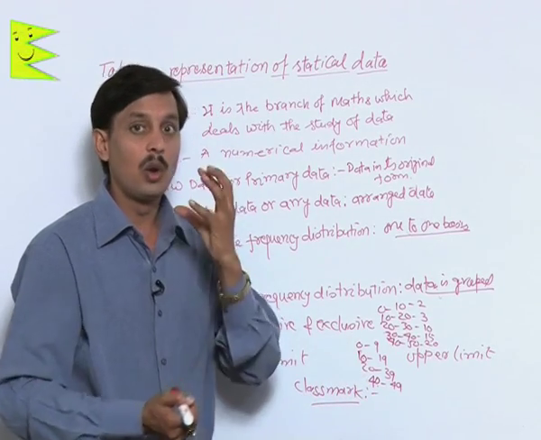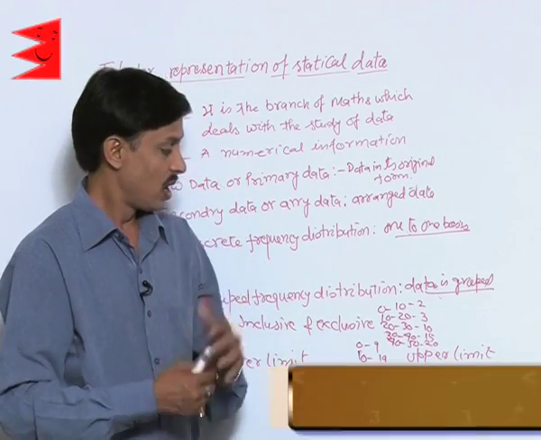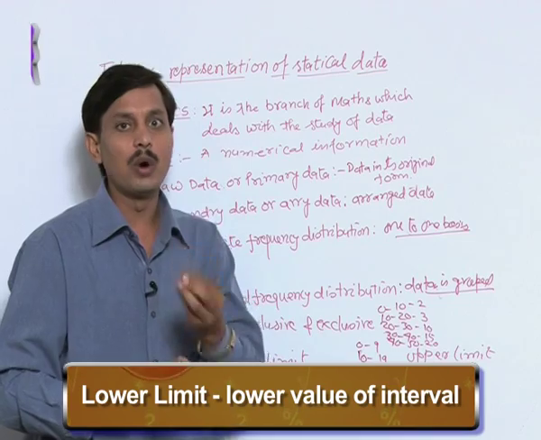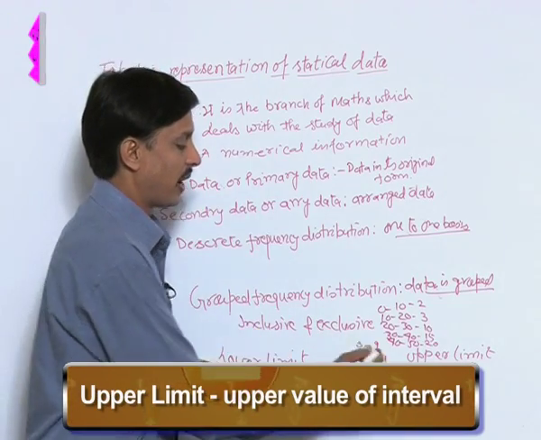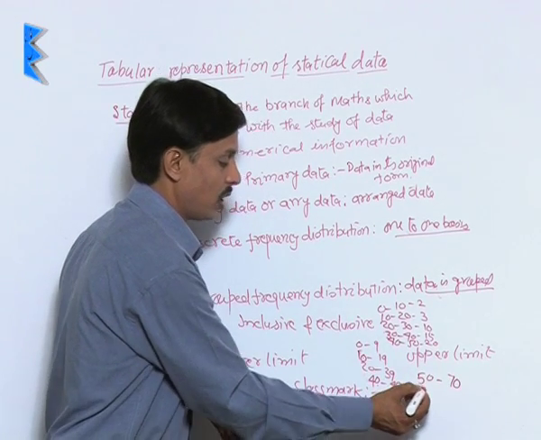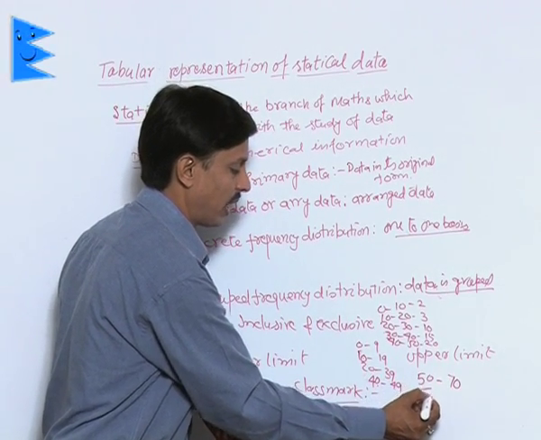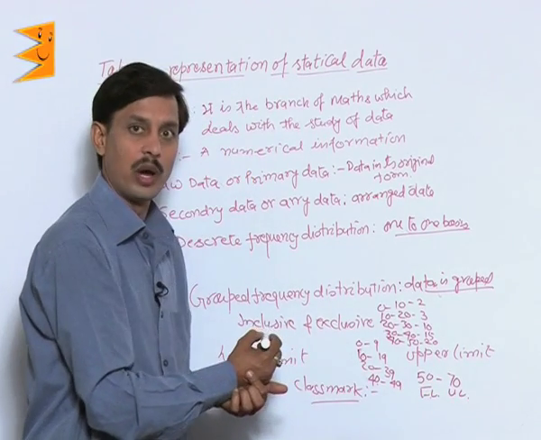Now what are the lower limit, upper limit, range and class mark? Lower limit is the lower value of the interval, upper limit is the upper value of the interval. If I write an interval, suppose 50 to 70, so 50 is the lower limit LL and 70 is the upper limit UL.